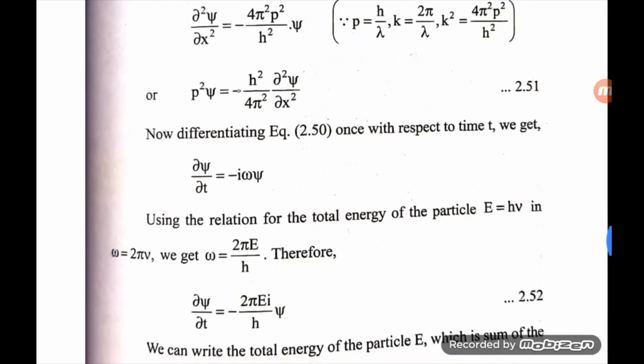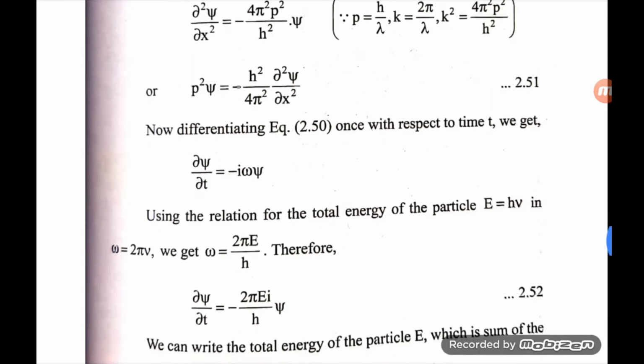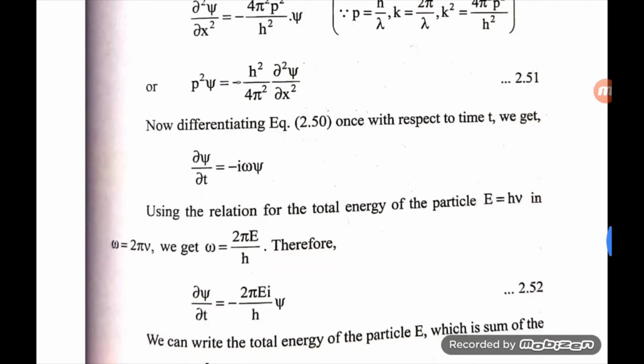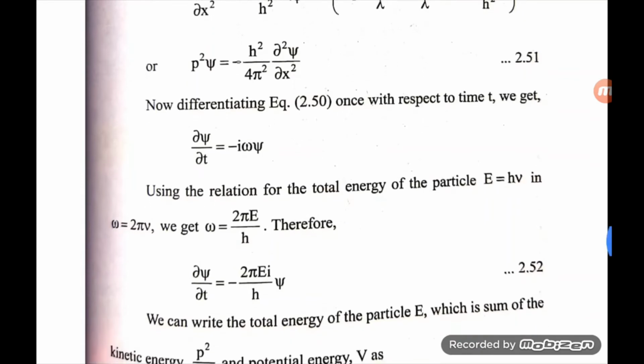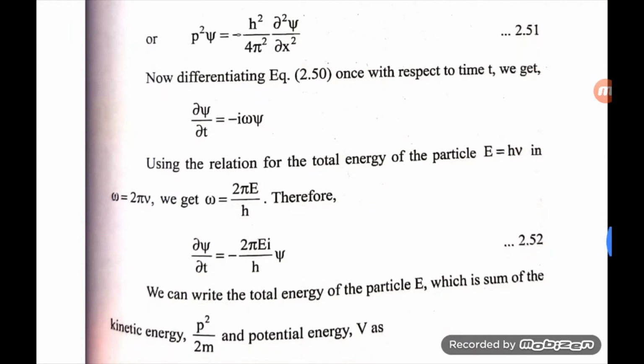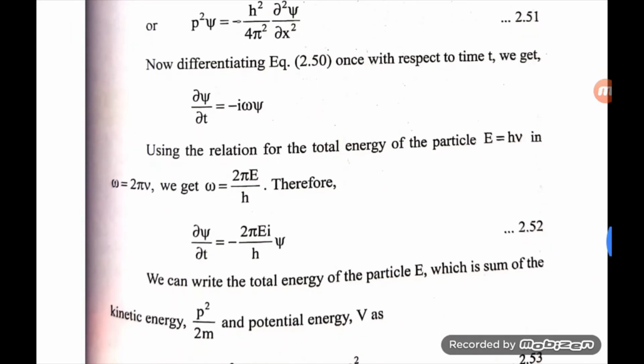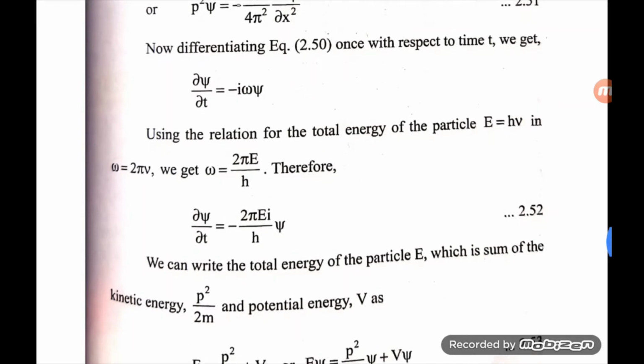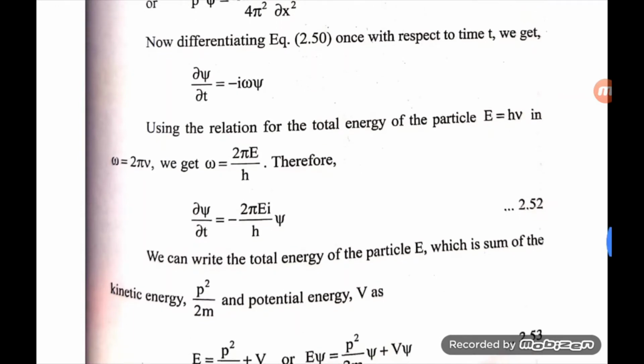Using the relation for the total energy of the particle, E is equal to hν, and ω is equal to 2πν, we get ω is equal to 2πE/h. Therefore, ∂psi/∂t is equal to minus 2πEi/h psi. We can write the total energy of the particle E as the sum of the kinetic energy p²/2m and potential energy V.